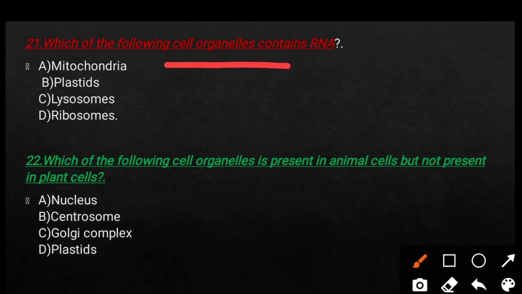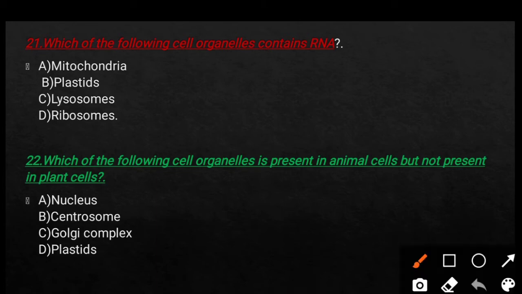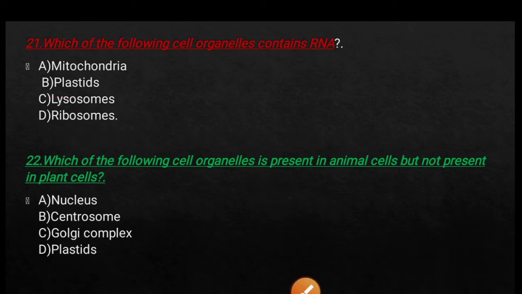Which of the following cell organelles contain RNA? Option A, mitochondria. Option B, plastid. Option C, lysosome. And option D, ribosome. So here the right answer is option D, ribosome.